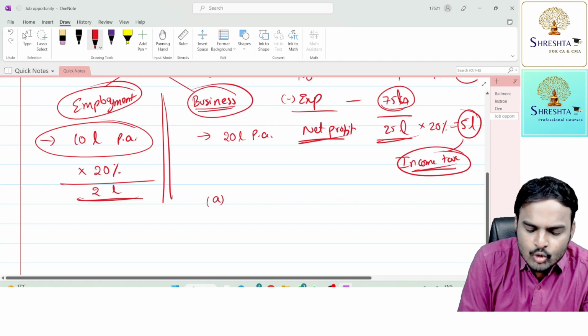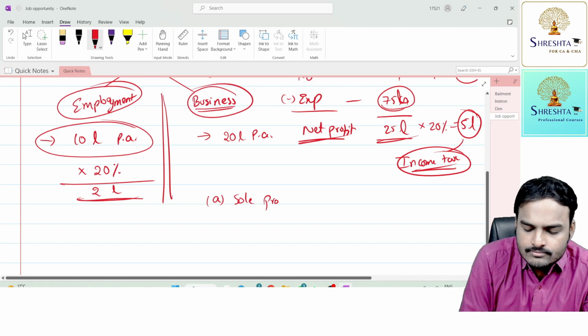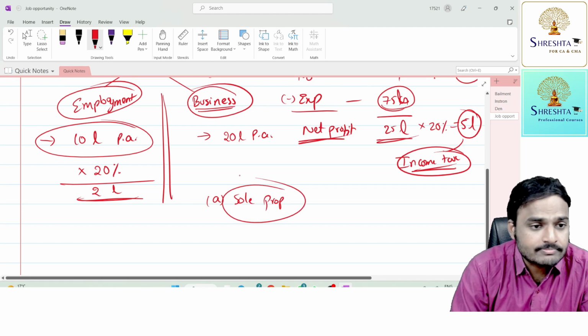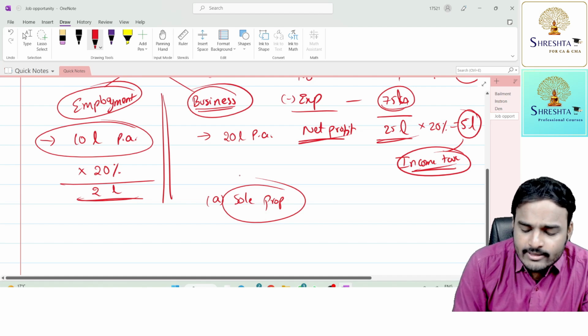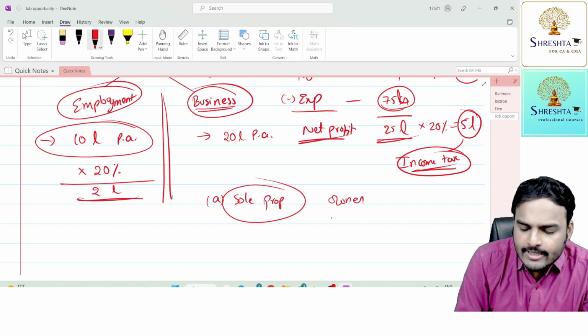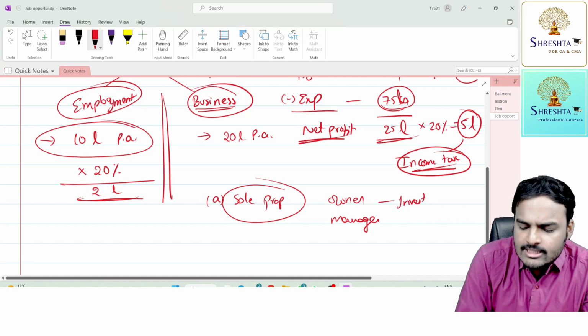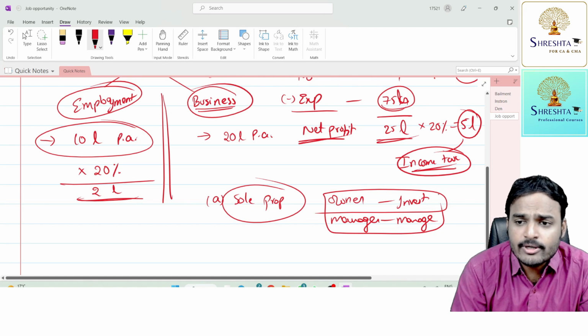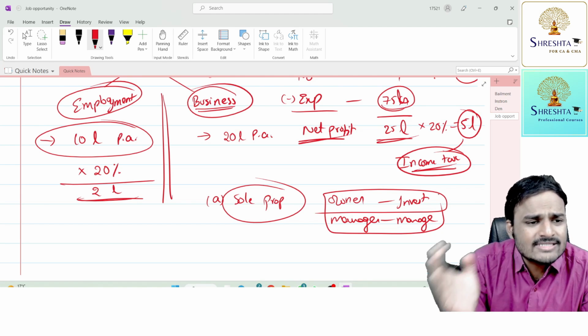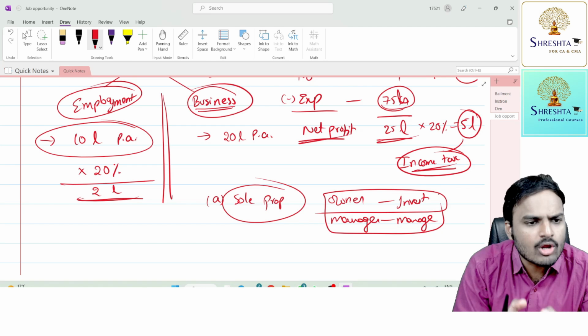Option A, sole proprietorship. Coming to the sole proprietorship concept, you'll find only a single owner and a single manager. He is the person who invests money in the business. He is the person who manages the business. Complete business operations will be under the control of a single person. From the advantage point of view, no need to share profits with someone. Complete profits belong to him only.